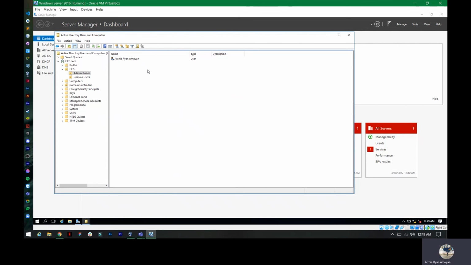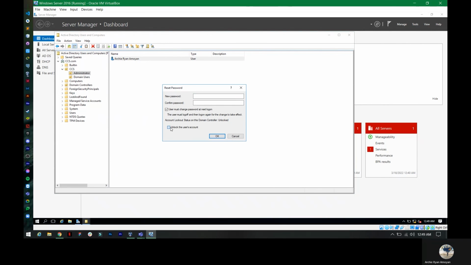As the system administrator, you can also change the password of your users. What you're going to do is right click on the selected user, then select Reset Password. At the bottom, you can see a checkbox to unlock the user account.